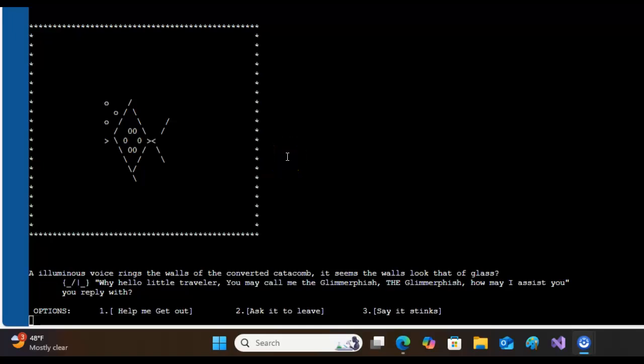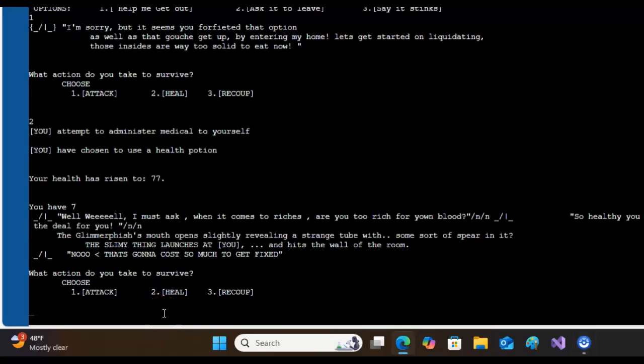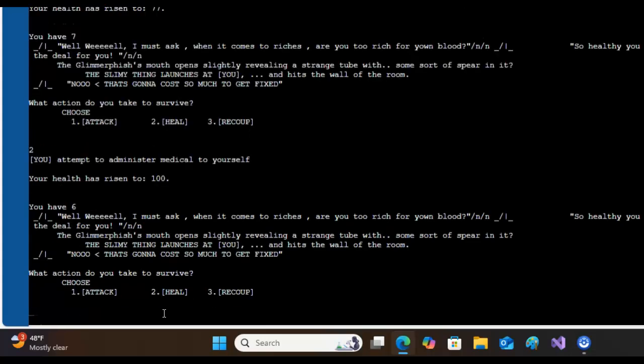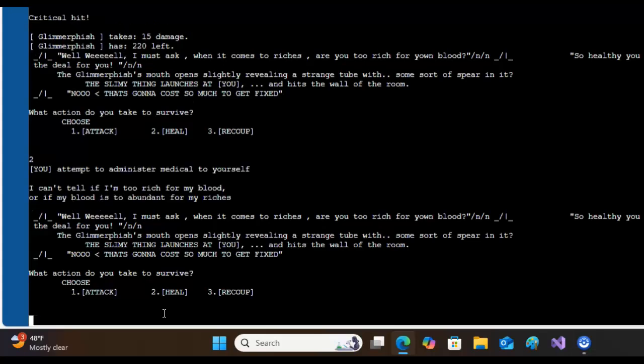We will finish it off with a little bit of Glimmerfish. Of course, first the worst, same as the first. Attack, actually no, heal, as we have definitely enough potions. Heal again, and then attack, attack, until he's dead, which I do not believe we will have enough time to actually beat him.